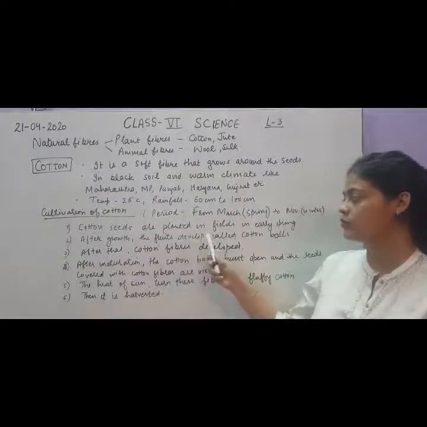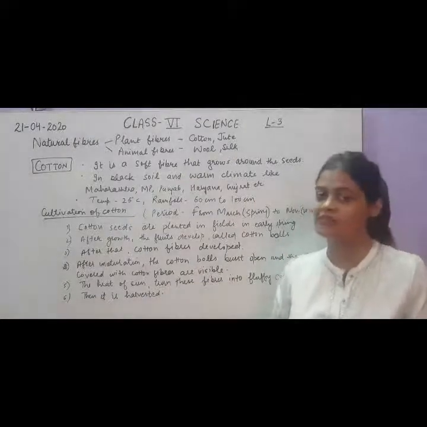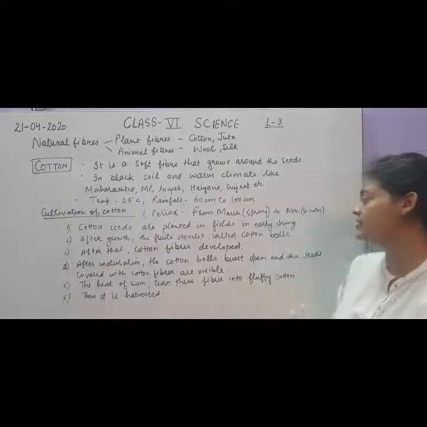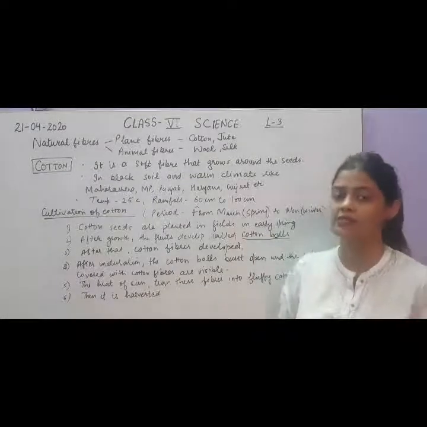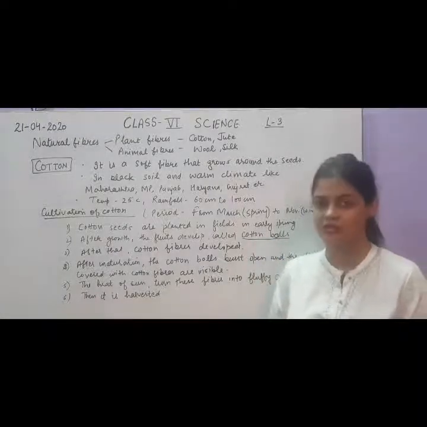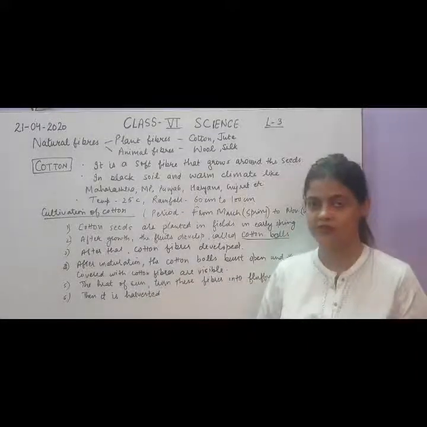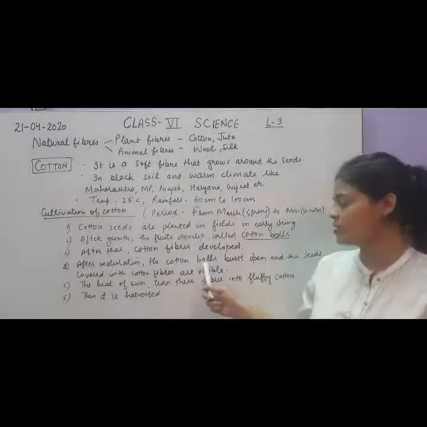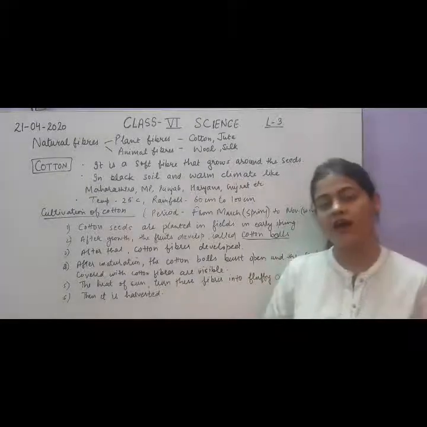After growth, the fruits develop, called cotton bolls. When the seeds germinate, the plant will come, the fruits will grow, and these fruits of cotton are given a term called cotton bolls. These are green color structures carrying cotton fibers inside, but cotton fibers are not visible in these cotton bolls. After that, inside the cotton bolls, the cotton fibers will be developed. Then after maturation, the cotton bolls burst open and the seeds covered with the cotton fibers are visible.